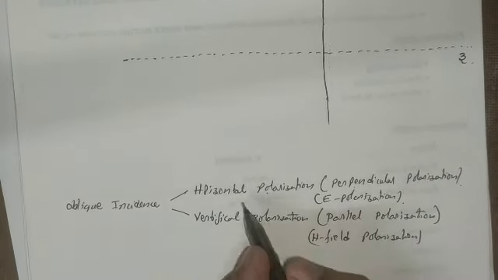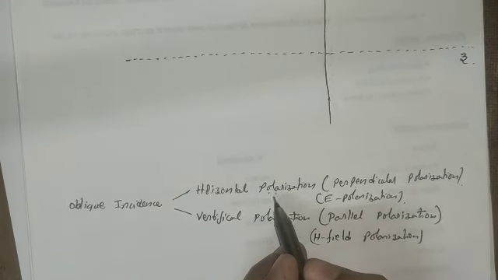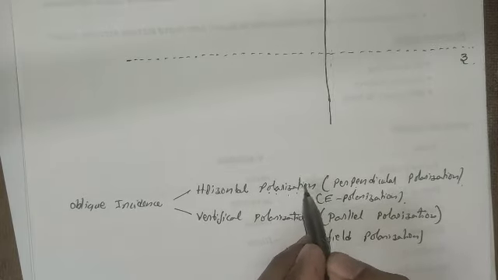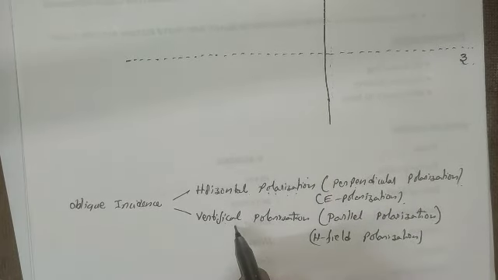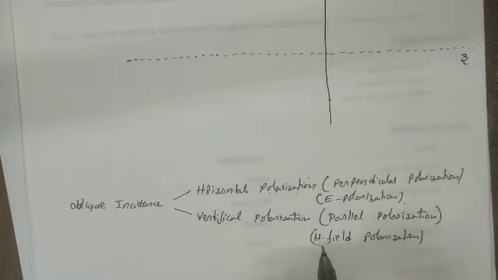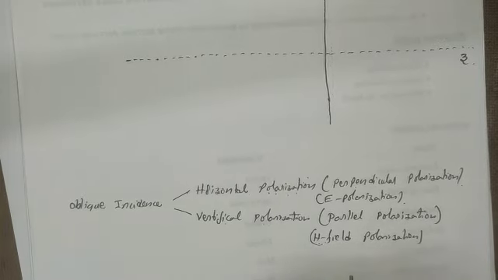If you are considering horizontal polarization, the electric field is perpendicular to the plane of incidence. If it is vertical polarization, the magnetic field is perpendicular to the plane of incidence.